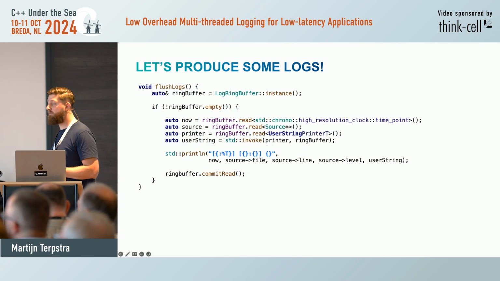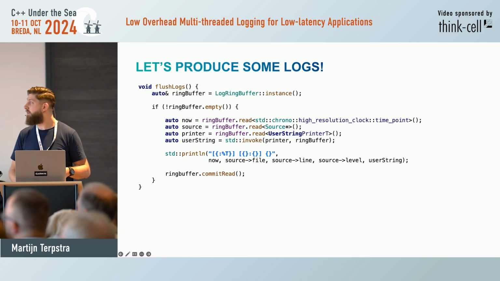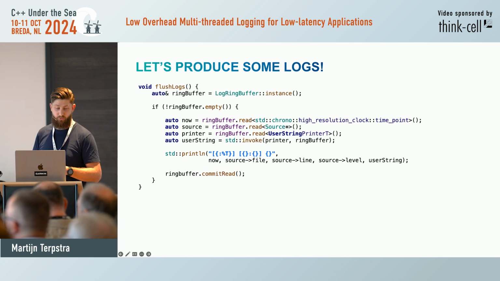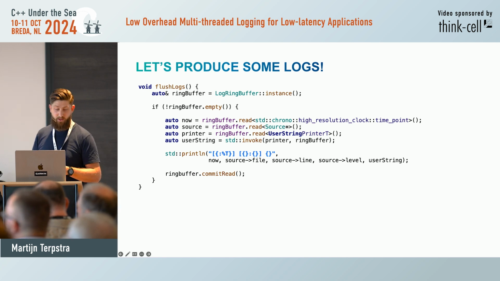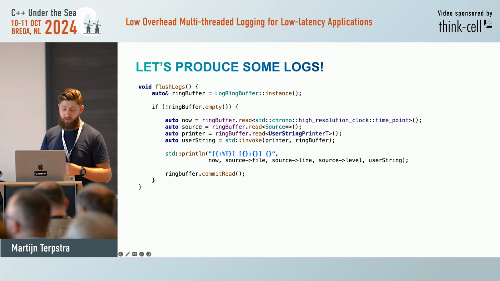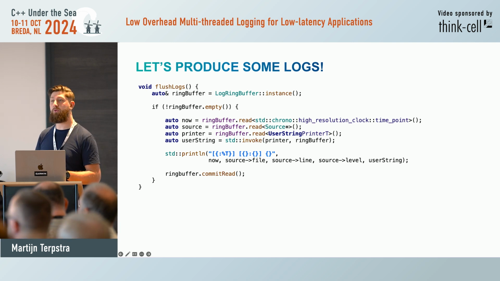So how do we get it? From the background thread, we also get an instance of the ring buffer. If it's not empty, we get all the metadata we need for our internal data, the timestamp, the source pointer. We now get the pointer to the lambda function, we call the printer, and then we generate our user string. So we invoke the printer with the ring buffer. Now that we have the user string and all the other data, we can print it on a different thread, and then when we're done, we commit to the main thread that we're done. And now they know they have room again to create logs.